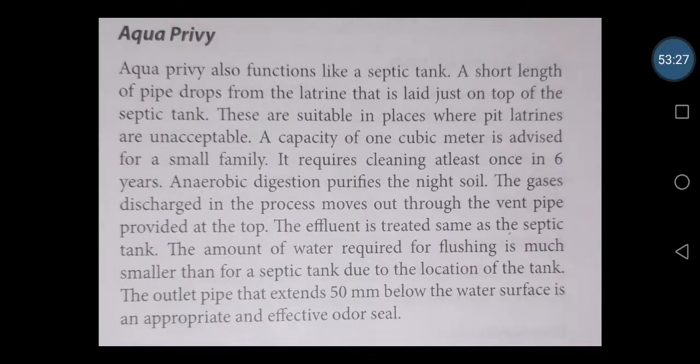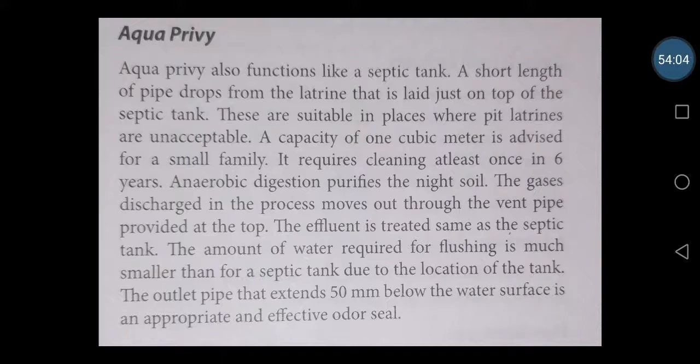So aqua privy is nothing else, it is a new version, or we can say it is also a functional model of a septic tank. A short length of pipe drops from the latrine that is laid just on top of the septic tank. So here it is a little smaller. These are suitable in places where pit latrines are unacceptable, where we cannot do a pit latrine. The capacity of around 1 cubic meter is advised for a small family. It requires cleaning at least once in 6 years. Every 6 years you have to clean.